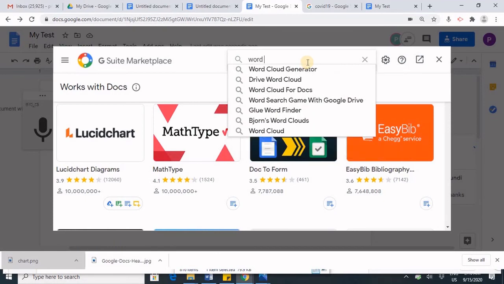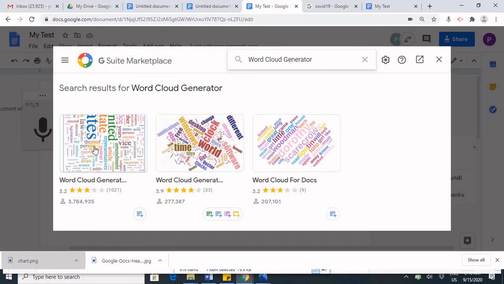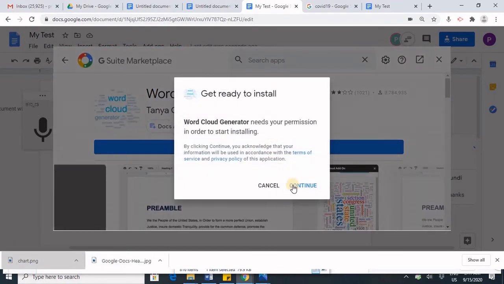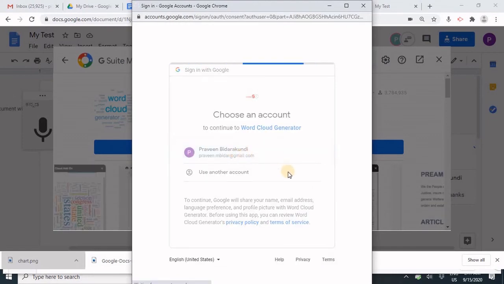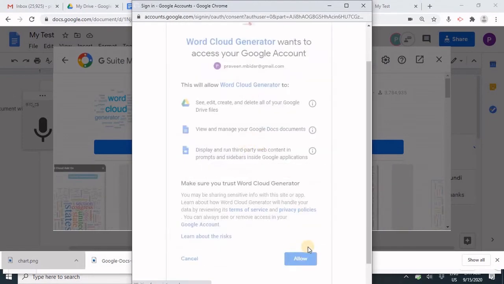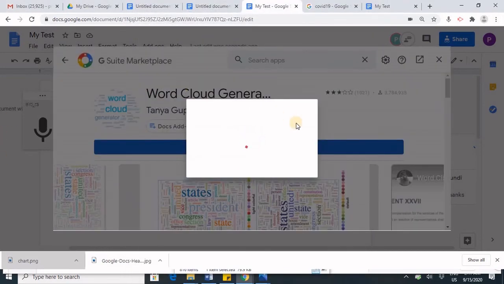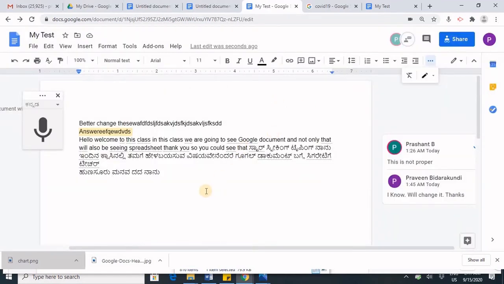Let us see this word cloud generator. Let me install it. Just click on the logo. So it has installed.